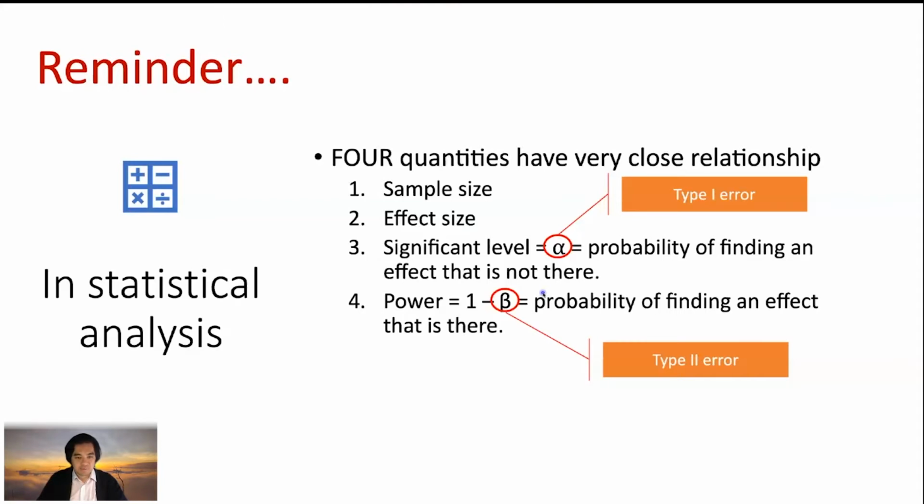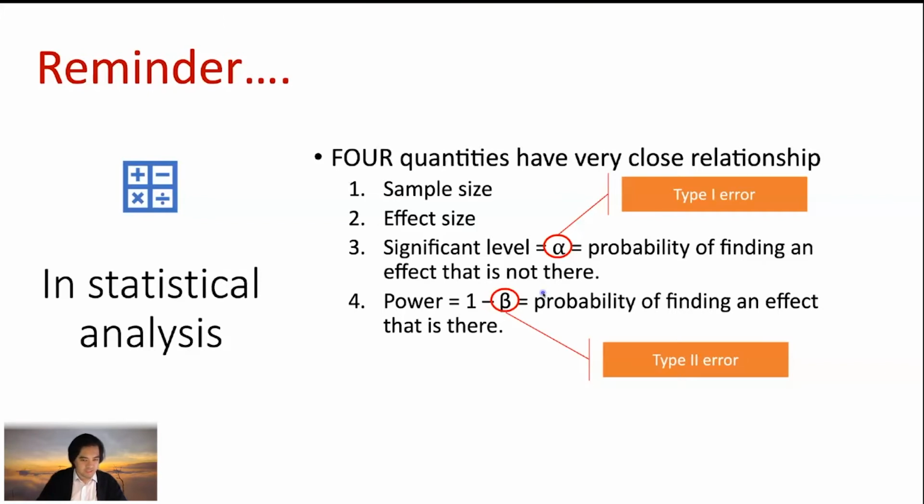Okay, and then we have to rule out another type of error, which is the type 2 error. The type 2 error means the probability of missing an effect that is there. We decide that the guilty person is not guilty while they actually committed a crime. So this is what we want to rule out. The power of the statistical test mainly comes from ruling out the possibility of type 2 error.